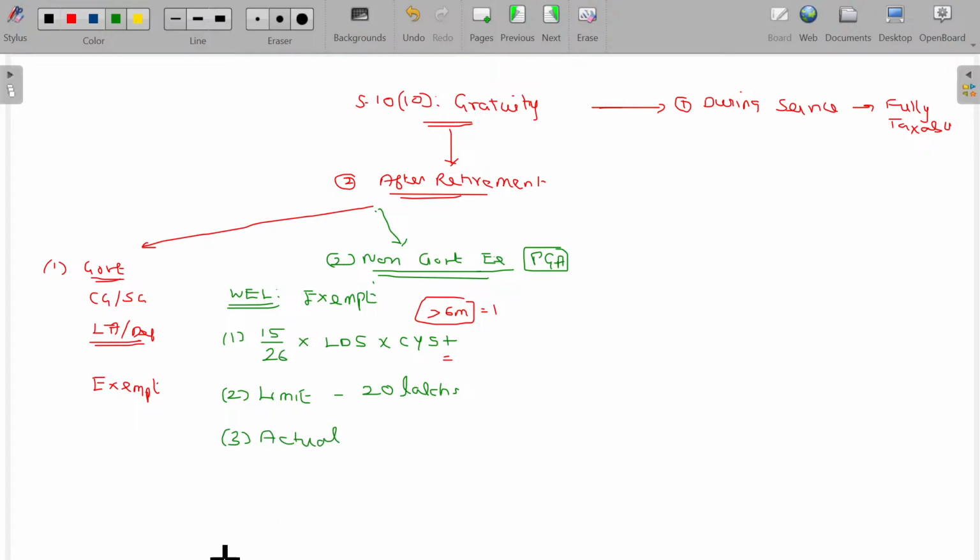So from this it is very clear you have to calculate only one. For the rest of the two, you have to memorize the limit, and the actual is given in the text, so you can straight away take it. So 15/26 into last drawn salary into completed years of service and part thereof. The limit is 20 lakhs, the statutory limit, and actual, the third item.